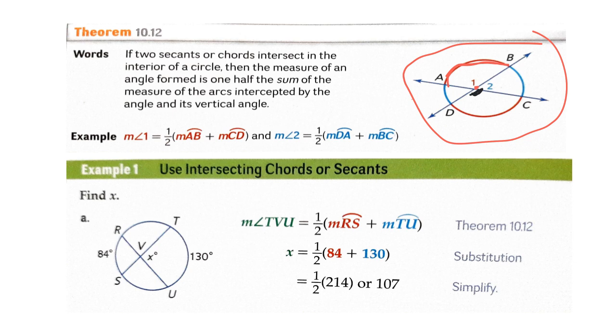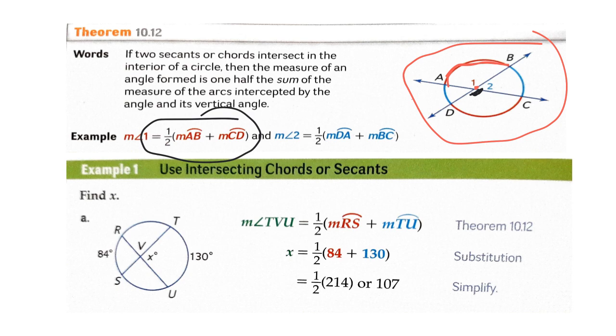According to the theorem, the measure of angle 1 is 1/2 the measure of the intercepted arc AB plus the measure of the intercepted arc CD. Notice that AB is the intercepted arc of angle 1, and CD is the intercepted arc of its vertical angle.